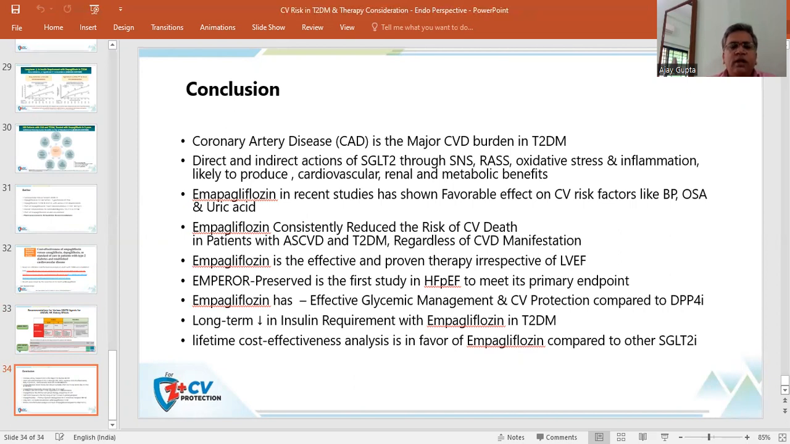Empagliflozin has consistently reduced the risk of cardiovascular death in patients with type 2 diabetes mellitus and cardiovascular disease, regardless of cardiovascular disease manifestation. Empagliflozin is an effective and proven therapy irrespective of left ventricular ejection fraction. It is also effective for glycemic management and cardiovascular protection as compared to DPP-4 inhibitors.